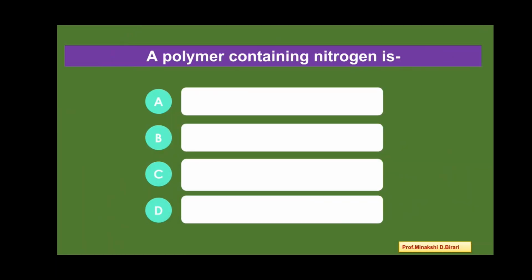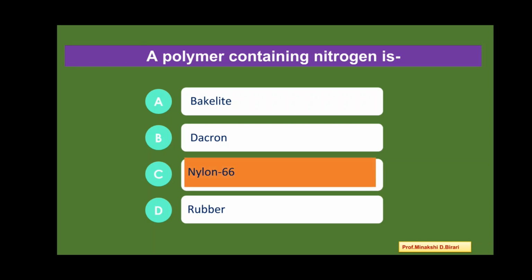Next question. A polymer containing nitrogen is option A, bakelite, option B, Dacron, option C, nylon 66, option D, rubber. So the correct answer is nylon 66.